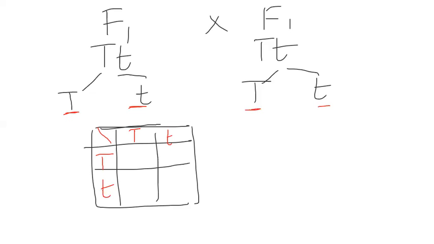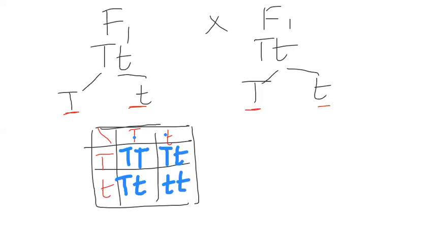Homozygous tall. So I'm highlighting this. Homozygous tall. Heterozygous tall. Heterozygous tall. I think you understand what I'm doing here. I'm fusing the gametes. That means these two are the male gametes and these two are the female gametes. So I just made it like this: capital T, capital T, and capital T, small t, likewise.